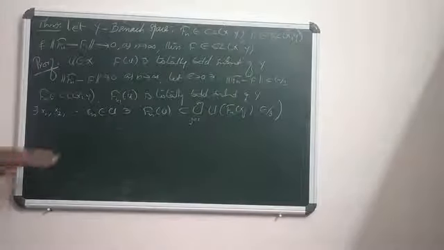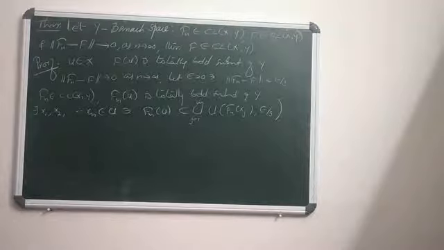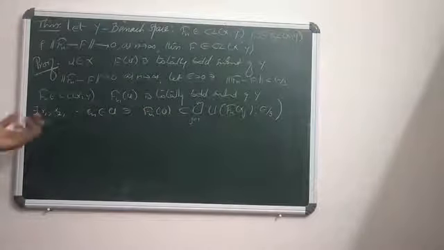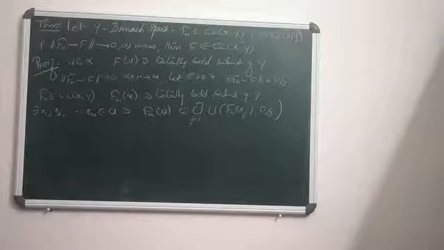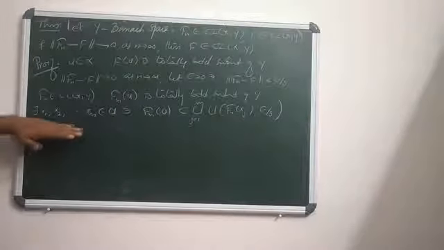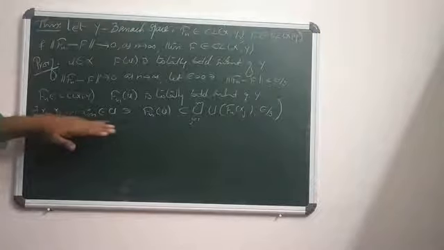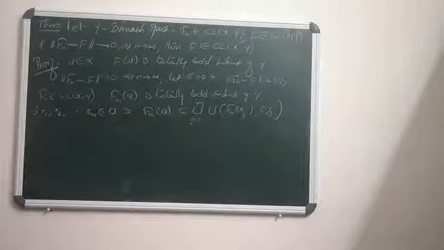Sure. Why? Because of this argument. Since Fn is in CL(X,Y) and U is an open ball, Fn(U) is a totally bounded subset of Y by the previous arguments. Then, in light of this statement, when Fn(U) is a totally bounded subset of Y, we can find some xj's in U such that Fn(U) is a part of the union, j ranges from 1 to n, of the open balls Fn(xj), epsilon by 3. We can find some xj's in U which satisfy this condition.